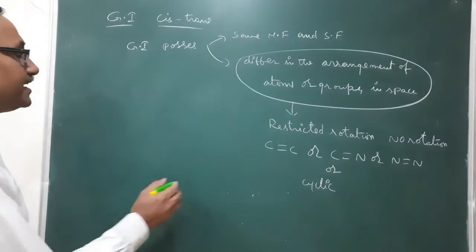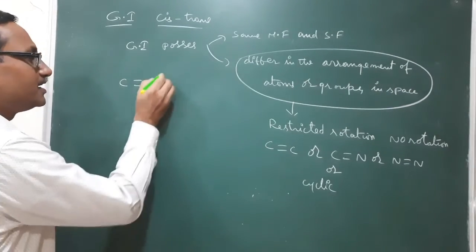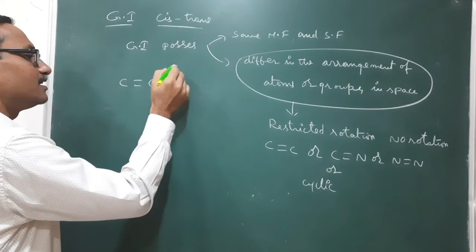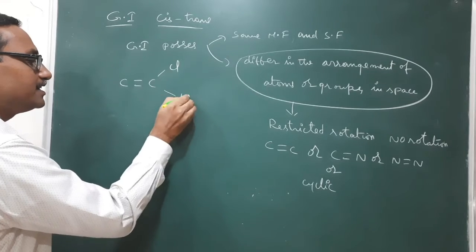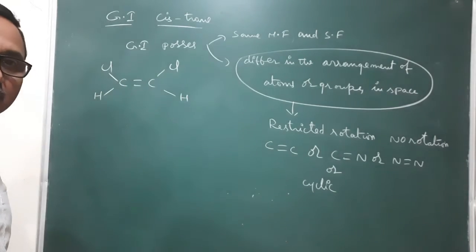Now I am taking one example, C double bond C. Here some group X; here Cl is there, here H is there, here Cl is there, H is there.